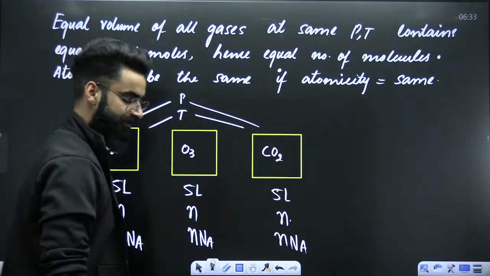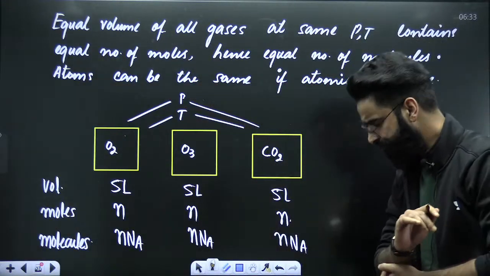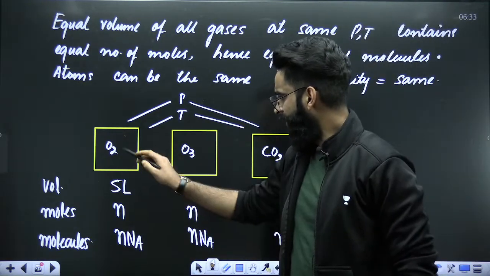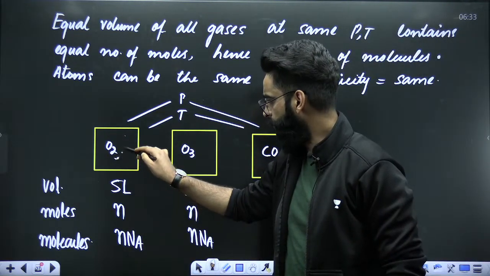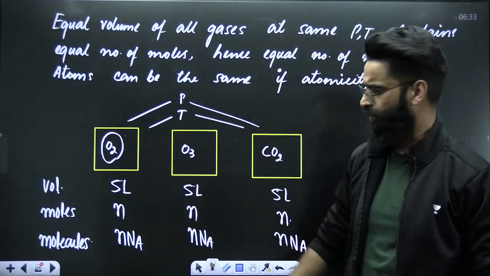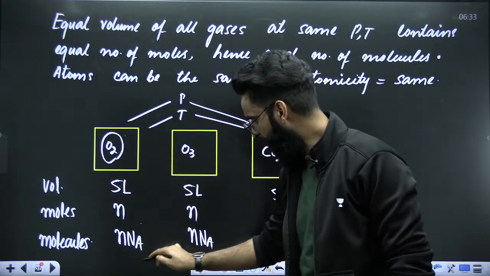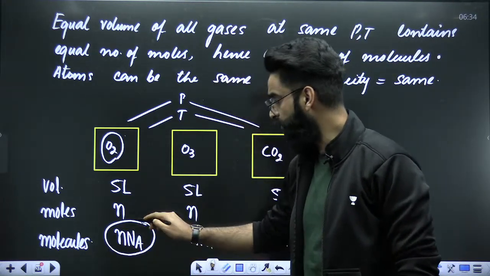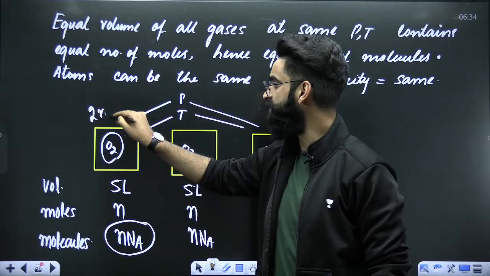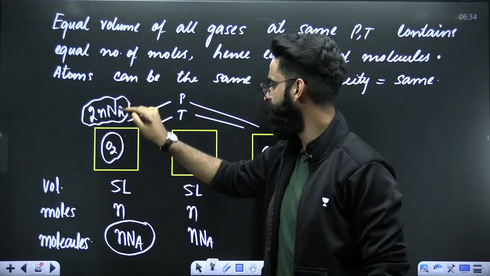Yes, the molecules are also everywhere same. Now, what about the atoms? Tell me one thing. One molecule of O2. Can I say one molecule of O2 contains 2 atoms? Yes, one molecule of O2 contains 2 atoms. Therefore, N_A molecules of O2 will contain 2 times N_A atoms. So these many atoms are there in the first container.